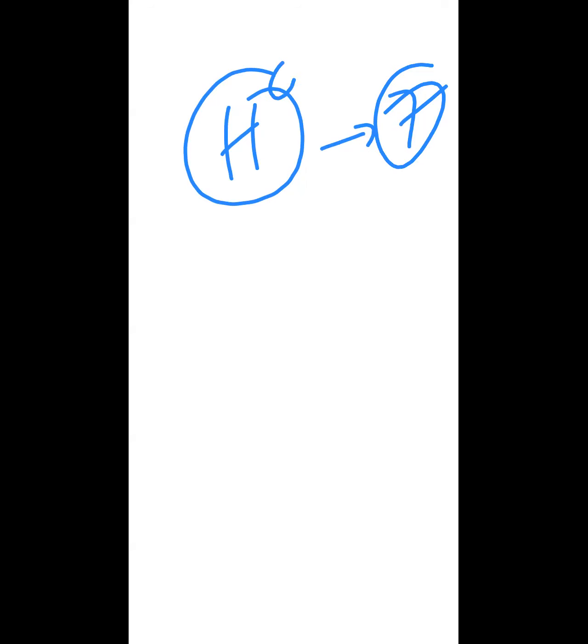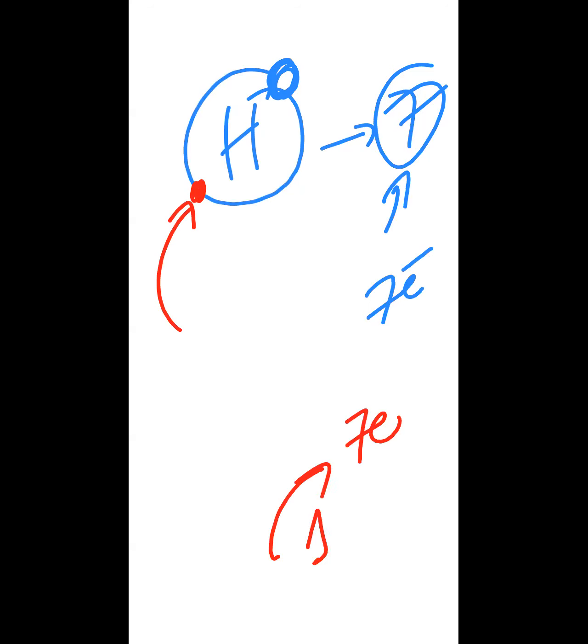So see, hydrogen has only one electron. Group 7 elements have seven electrons, like chlorine, bromine, fluorine. Hydrogen needs only one electron to complete the valence shell, because it has only one shell. And group 7 elements have seven valence electrons. They need only one electron to complete the valence shell. This is the similarity. Hydrogen needs one electron to complete the shell. Group 7 elements also need one electron to complete the shell. Other than this, yes, hydrogen is a gas at room temperature. Group 7 elements are also gases, like fluorine and chlorine, at room temperature.